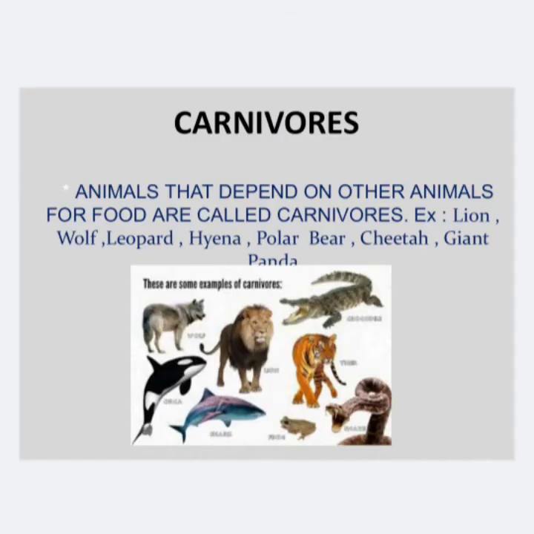Carnivores, animals that depend on other animals for food, are called carnivores. In the group 2, we have discussed about the animals that depend on other animals for food, right? Those animals are known as carnivores. There are certain animals who do not eat the plants, rather they prefer other animals to eat as their food. Those animals are known as carnivores. For example, lion, wolf, leopard, hyena, polar bear, cheetah, giant panda, etc.